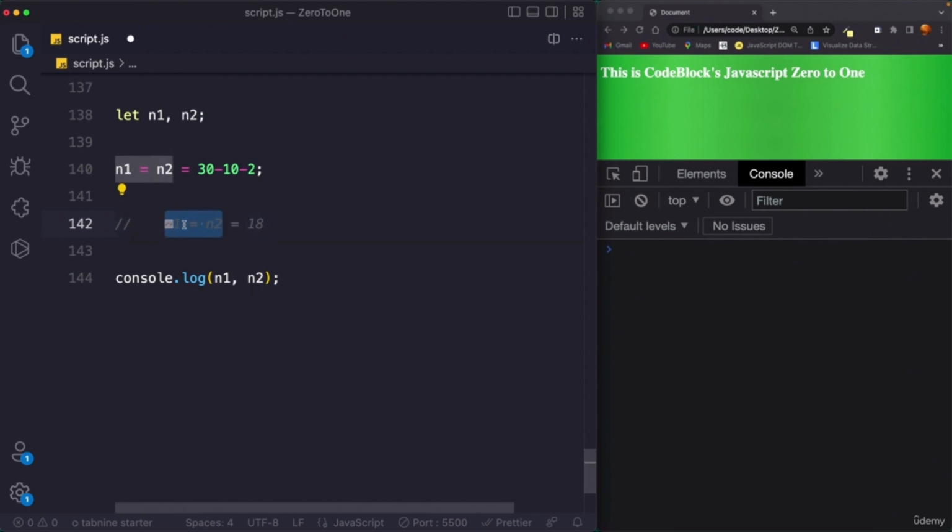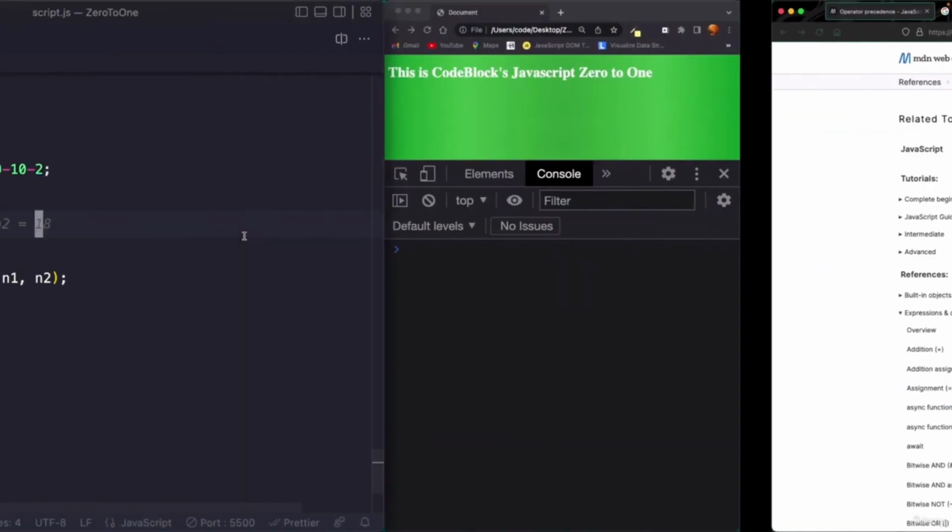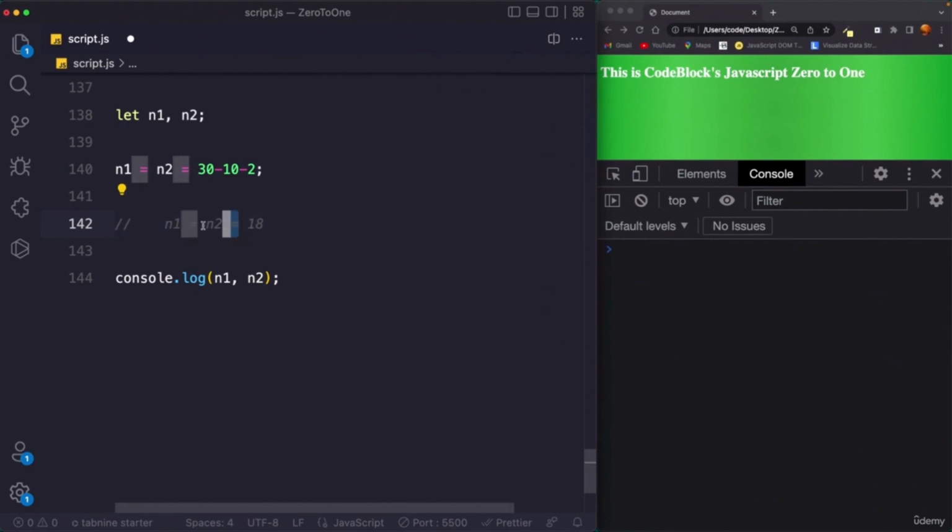So n2 is 18, so n1 is automatically going to get the value 18 because we have two assignment operators here, and assignment operators are evaluated from right to left. So first we have 18, right? So what will be the output?